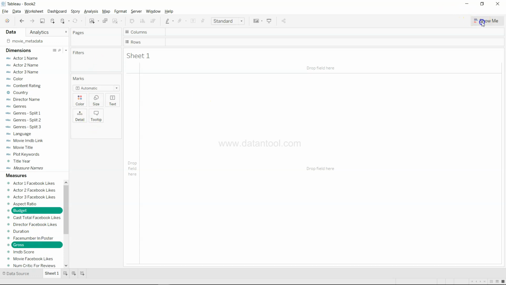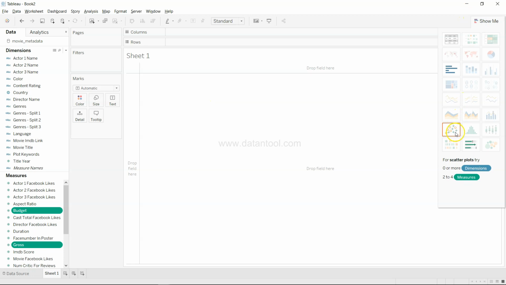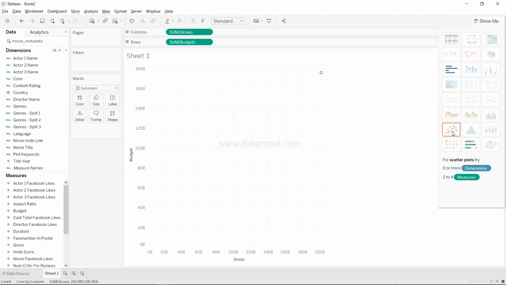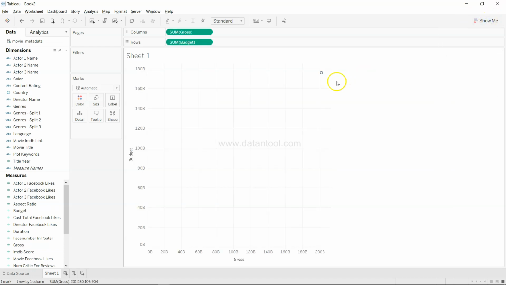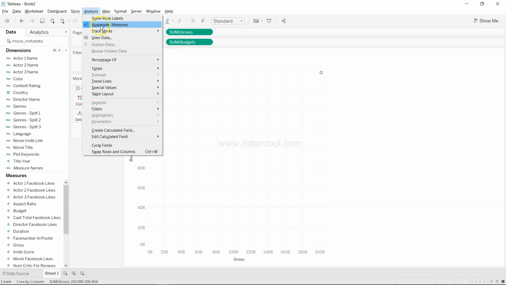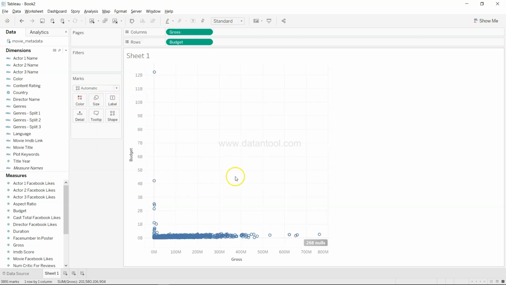And if I come over here to understand the relationship, by default we have the scatter plot. But the problem is, once we plot the data, we get only one data point, and it's because it has aggregated all the data points. So you can come over to Analysis, uncheck Aggregate Measures, and now you have all the data points.